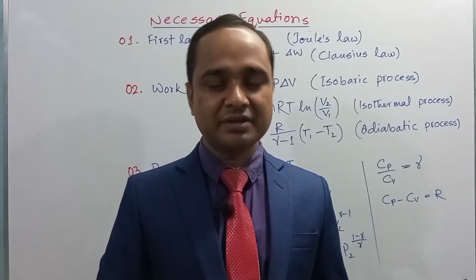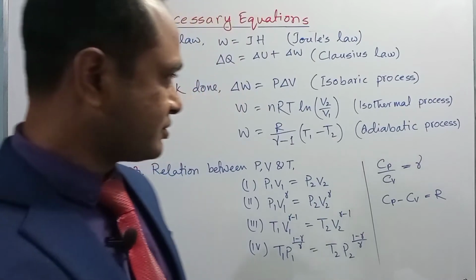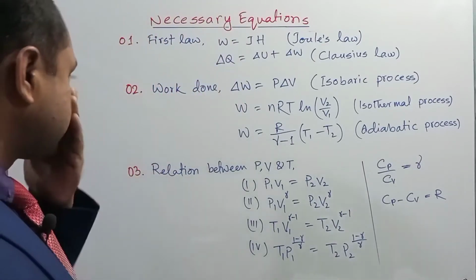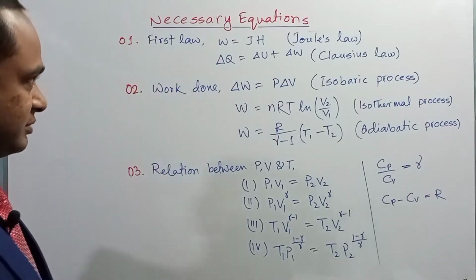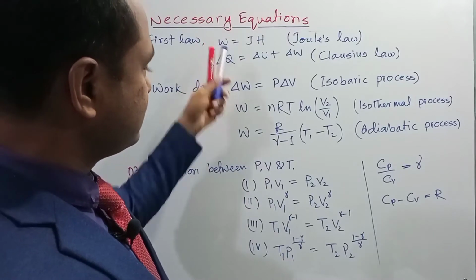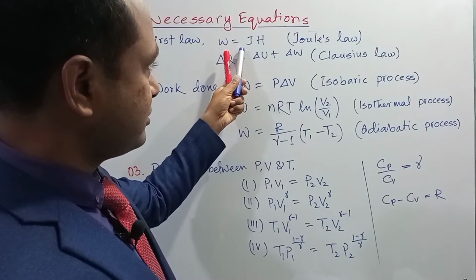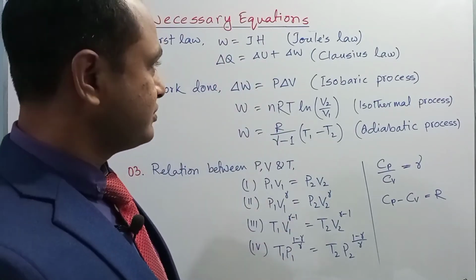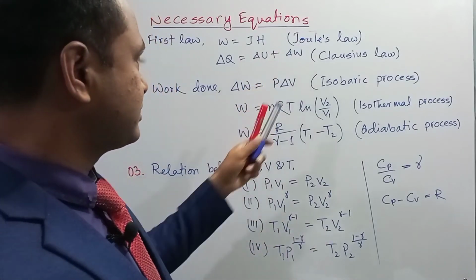Right, dear students, at first we can see the necessary expressions or formulas to solve the mathematical problems. Here are the mathematical expressions. According to the first law of thermodynamics, W is equal to JH. Here W is work done, J is the mechanical equivalent of heat, and H is produced heat. This expression is given by the scientist Joule, so this is known as Joule's law.